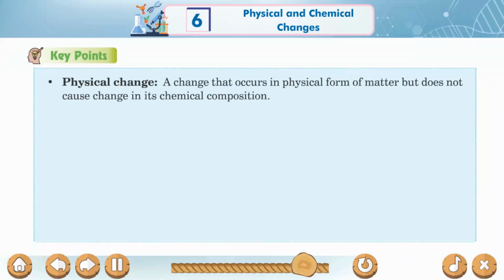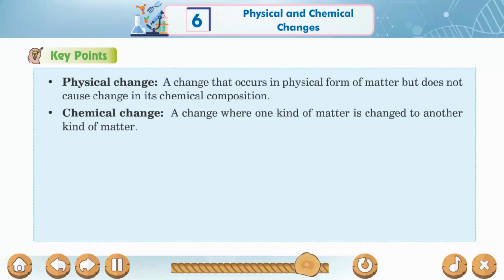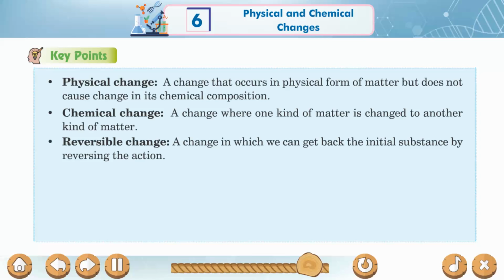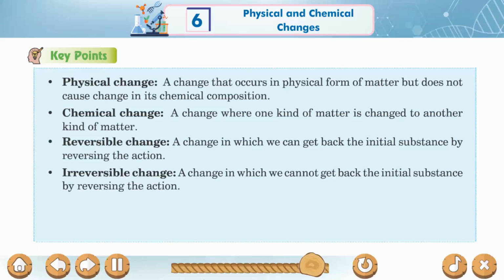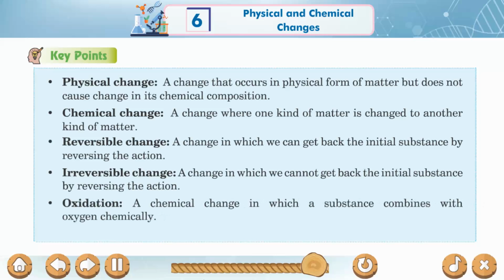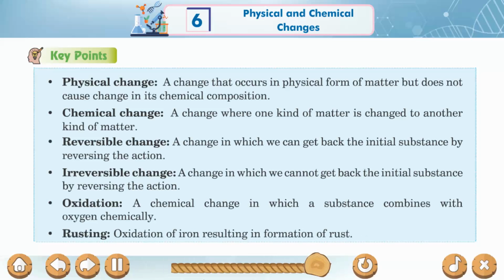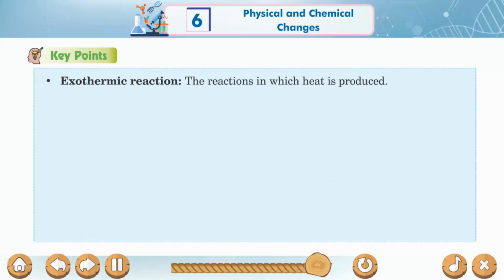Key points. Physical change: a change that occurs in the physical form of matter but does not cause change in its chemical composition. Chemical change: a change where one kind of matter is changed to another kind of matter. Reversible change: a change in which we can get back the initial substance by reversing the action. Irreversible change: a change in which we cannot get back the initial substance by reversing the action. Oxidation: a chemical change in which a substance combines with oxygen chemically. Rusting: oxidation of iron resulting in formation of rust.